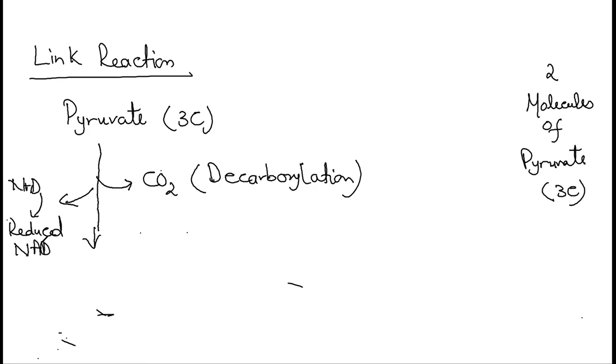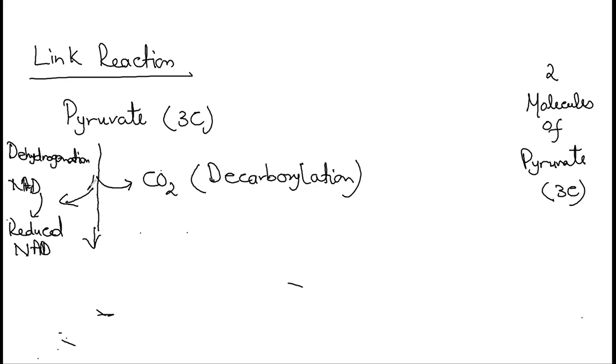So two processes take place: dehydrogenation and decarboxylation. So pyruvate gets decarboxylated, means carbon dioxide is removed from pyruvate. Pyruvate gets dehydrogenated, means hydrogen is removed from the pyruvate. Obviously carbon dioxide is a waste product over here, right? As far as hydrogen is concerned, NAD is there to pick up this hydrogen, and when it picks up the hydrogen, it gets reduced. So one reduced NAD molecule is produced there.